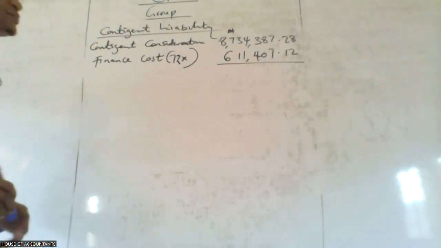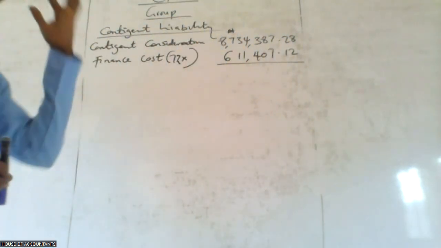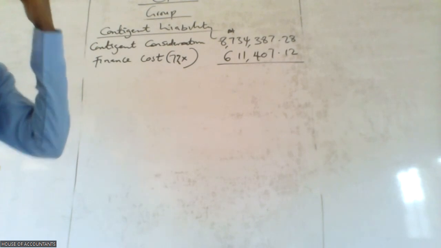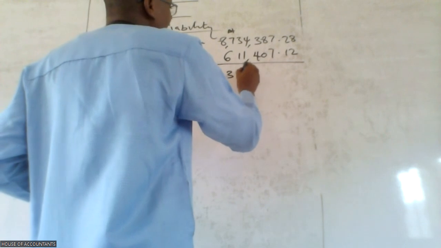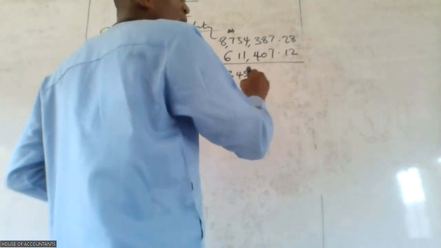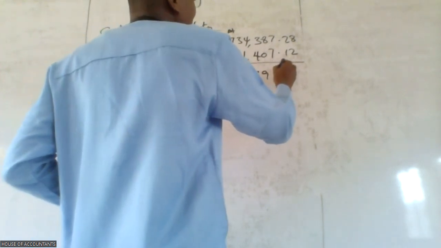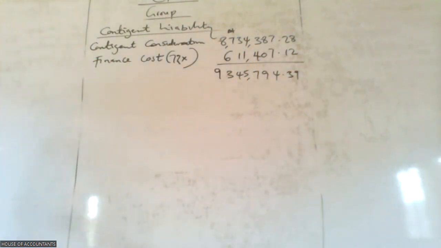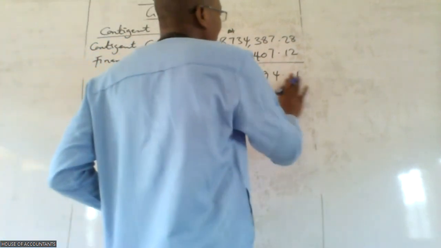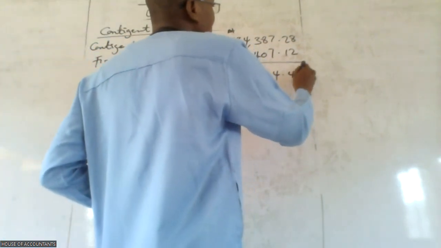Addition of these two. Nine, 345, 794.39. 39 or 40? 39.